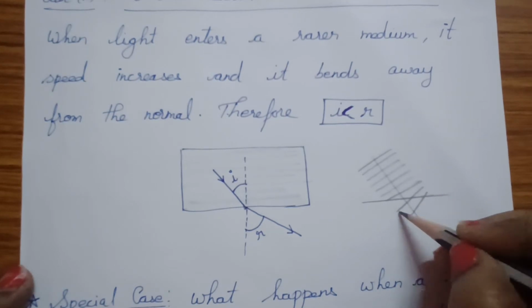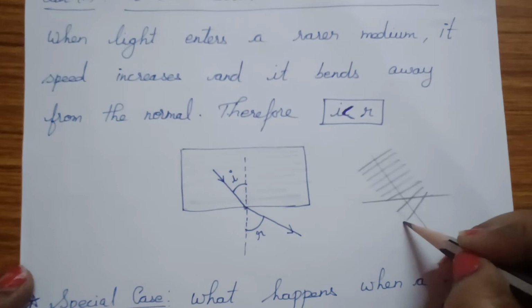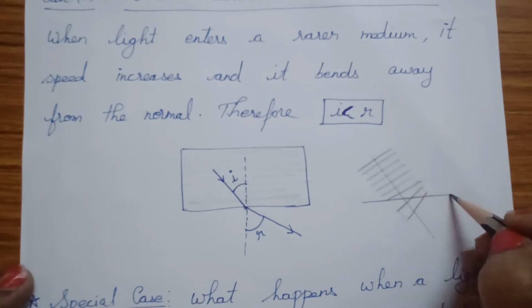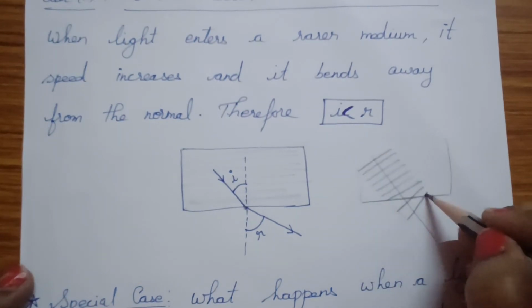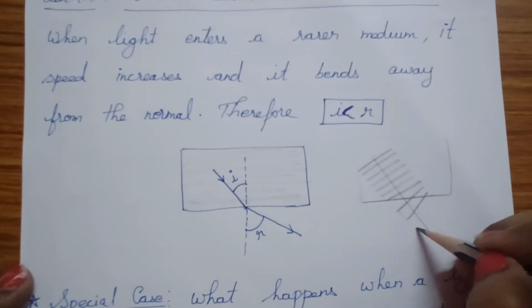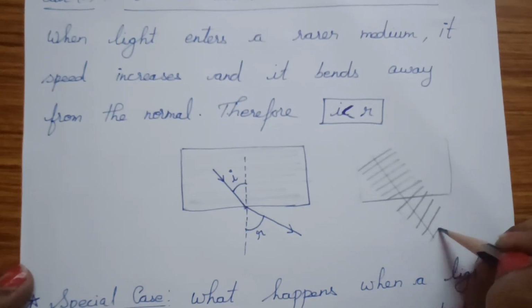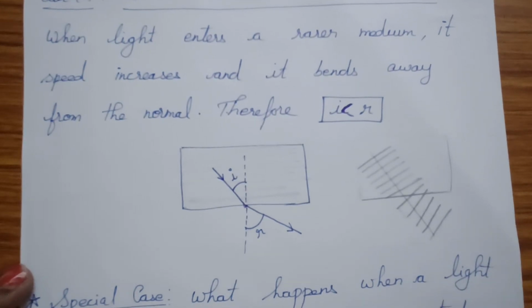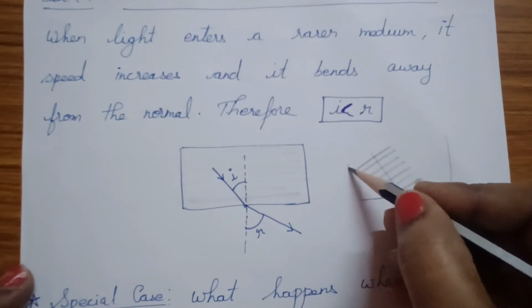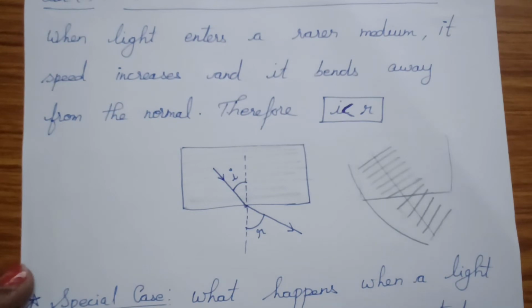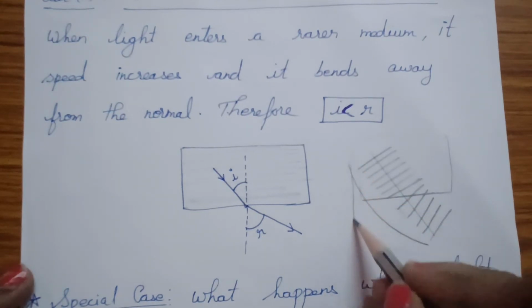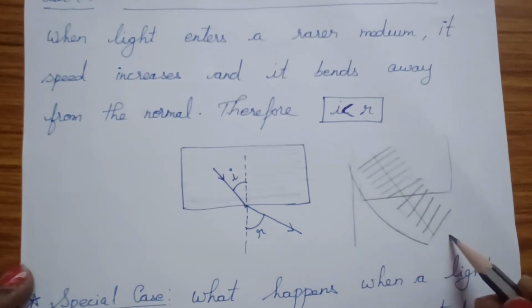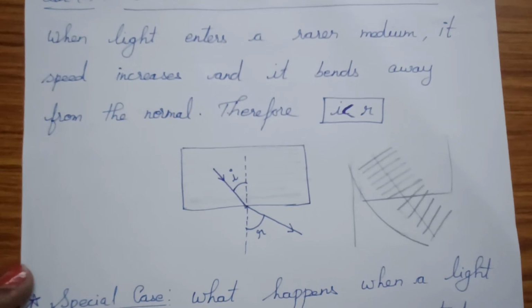So it covers more distance because it enters the rarer medium, but here it is still in the denser medium. Once it enters completely into the rarer medium, it travels with the same speed. If you are able to see this, it is bent away from the normal. Clear on this?